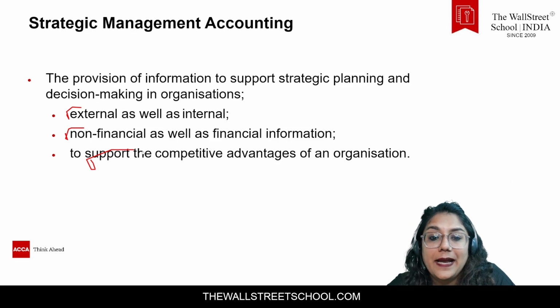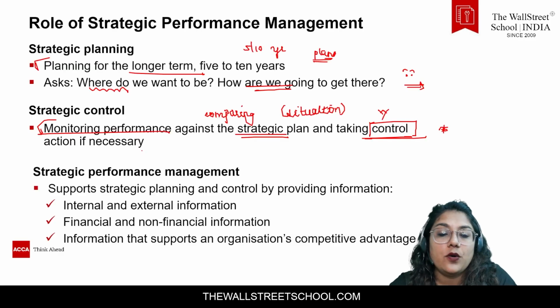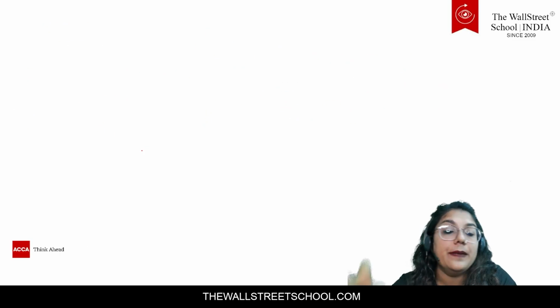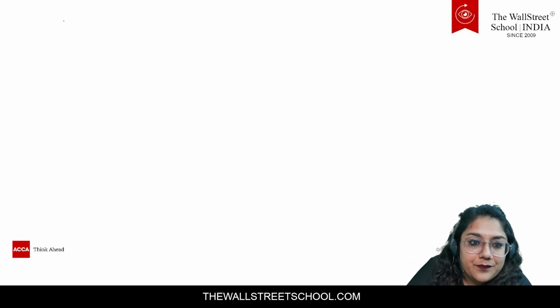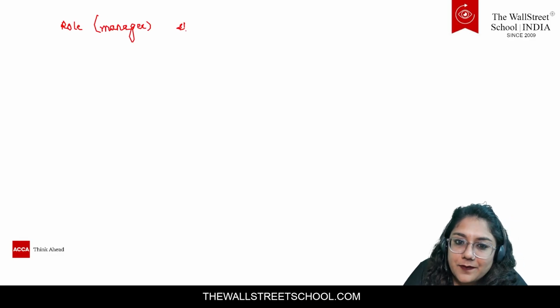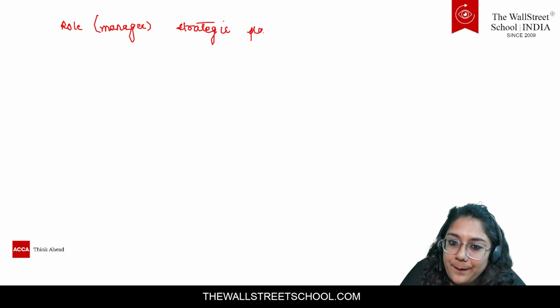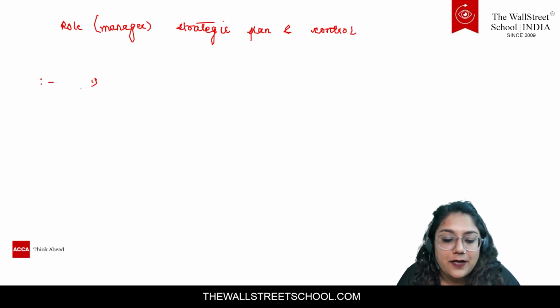But before I go ahead with strategic management accounting, we need to know what the roles of a person are. The main role of a person making this strategy, the role of the manager in making the strategic plan and control, is to do three things. What is his main role, guys?